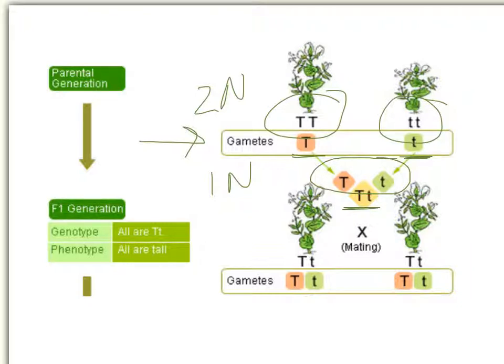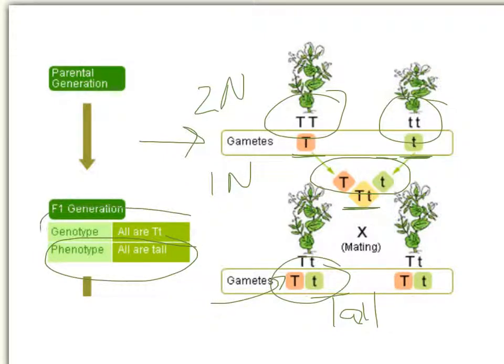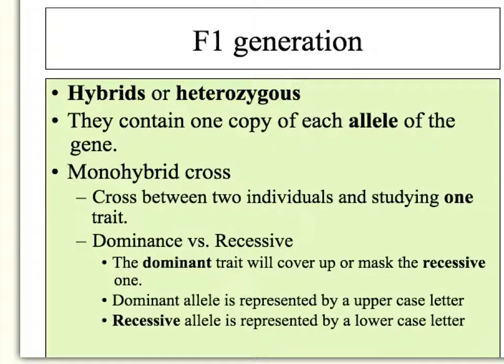and as we can see, our phenotypes, they're all tall. Our genotype, that's the genes that they have, they're all big T, little t. So there's the genotype there. So the F1 generation are heterozygous in our example.